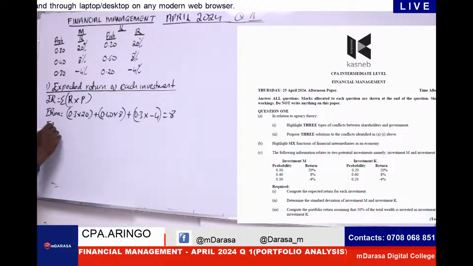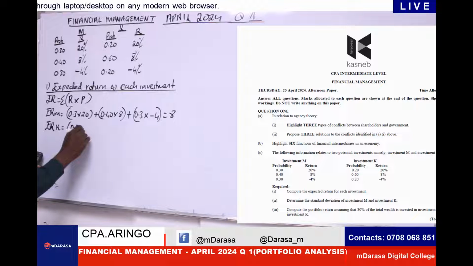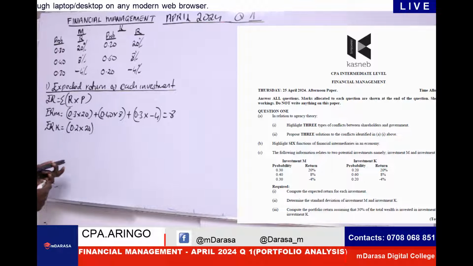return of K, the same case. I should be having my probability 0.2 times our return, which is 20. We're given the same values, right? We're given the same, correct?